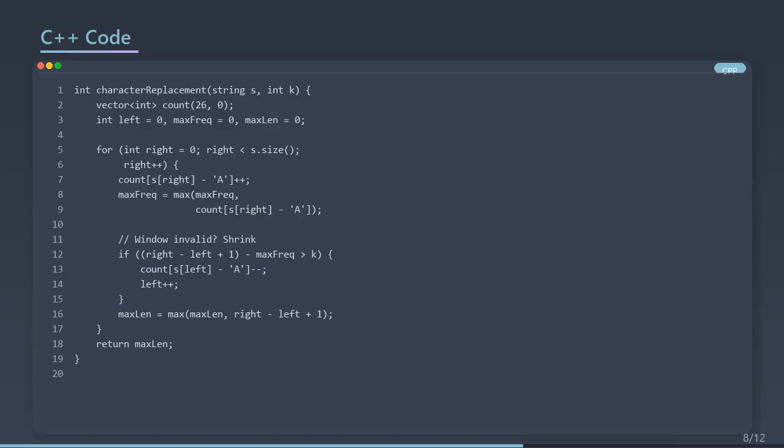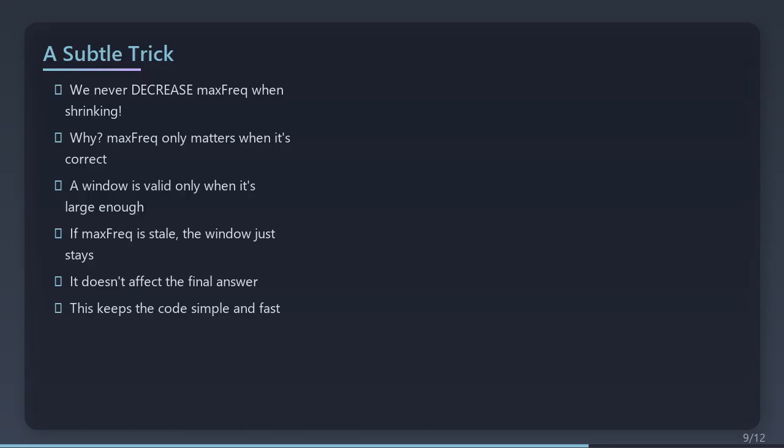Clean, about 18 lines. Notice something subtle. When we shrink the window, we don't decrease max frequency. Why? Because a smaller max frequency can only give us a smaller or equal window. We've already recorded that size. We only care about finding bigger windows, and that only happens when max frequency increases. So a stale max frequency just means the window won't grow, it won't give us wrong answers. This optimization keeps the code simple, no need to recalculate the max frequency when shrinking.